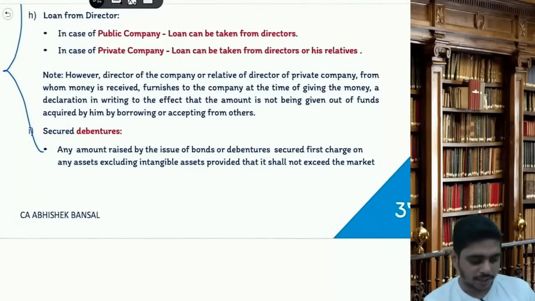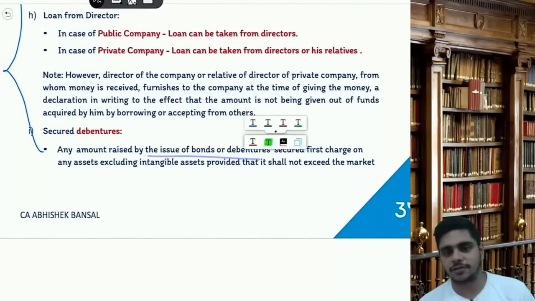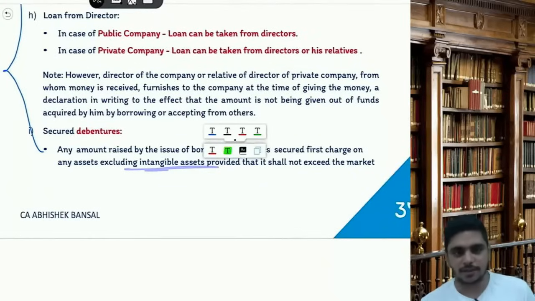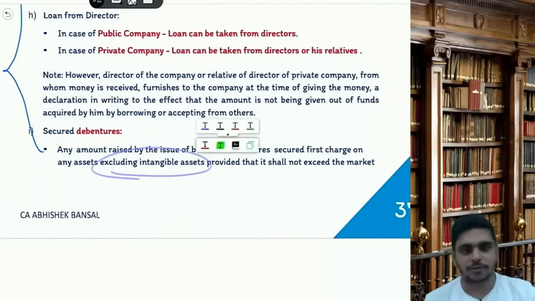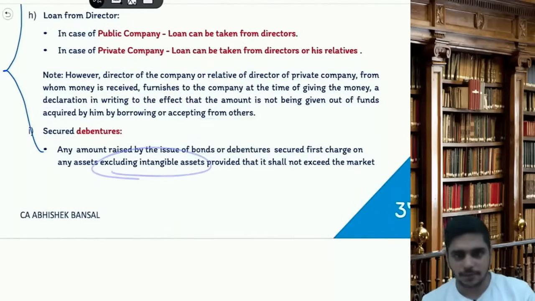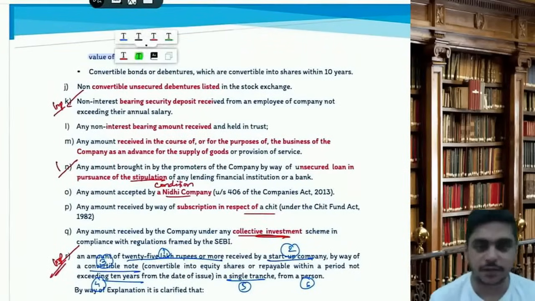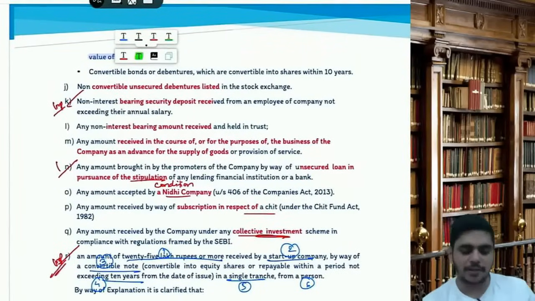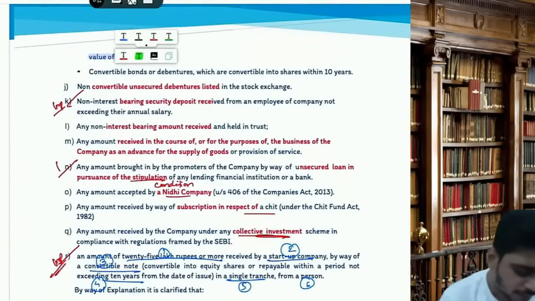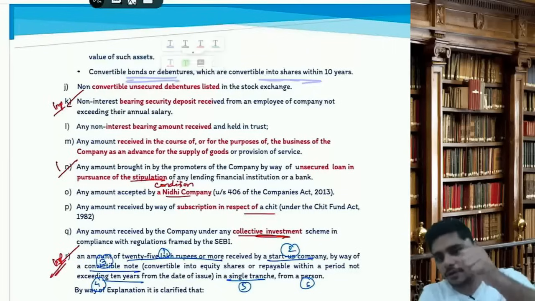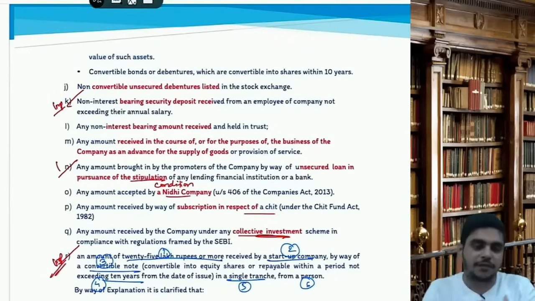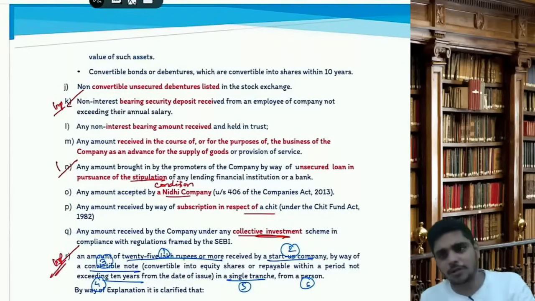Same logic, any amount raised by the issue of bonds or debentures secured by first charge on assets excluding intangible assets. So you can't take charge on intangible assets, provided it should not exceed the market value of such asset. Convertible bonds or debentures which are converted into shares within 10 years. If the public has given money for convertible bonds or debentures, it is also not a deposit.